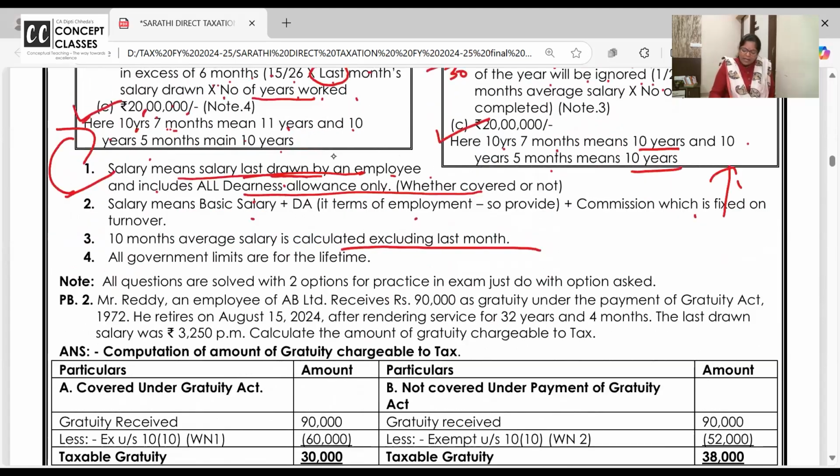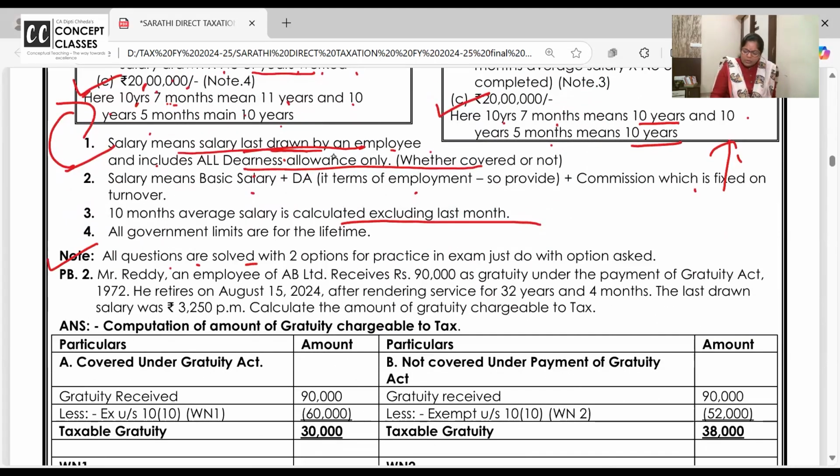We will practice. Again, I have written the same thing. All the questions are worked with 2 options for practice. How much have you understood out of this? 50%? If you understood even 50%, my job is done. The rest, I am here for drilling.